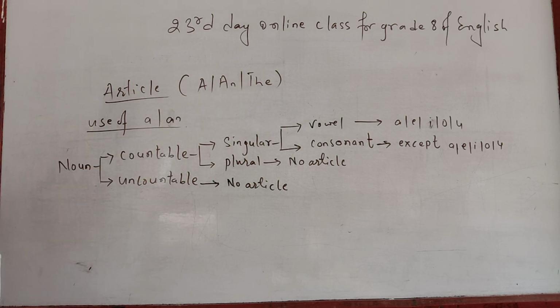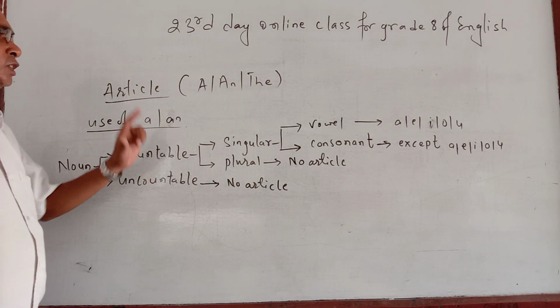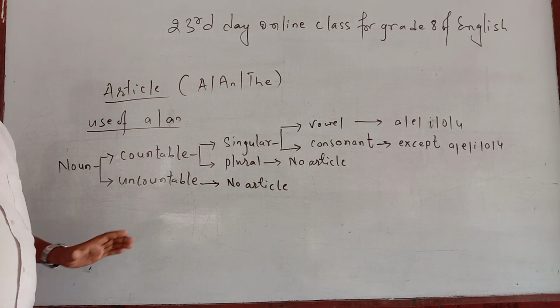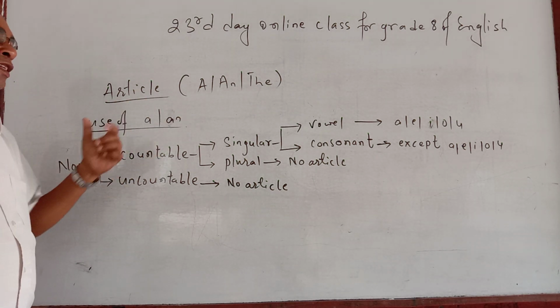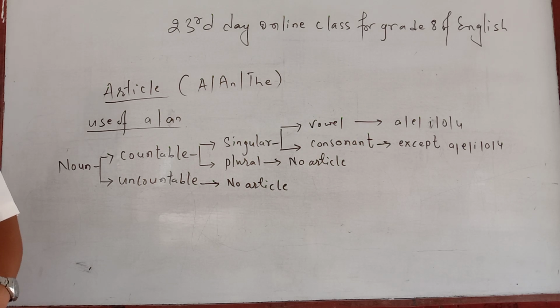And now, while teaching you the use of a and the, at first we have to discuss about a and an. As I told you, the meaning of a is euta and the meaning of an is also euta. Before using a and an, you have to discuss that noun is of two types.